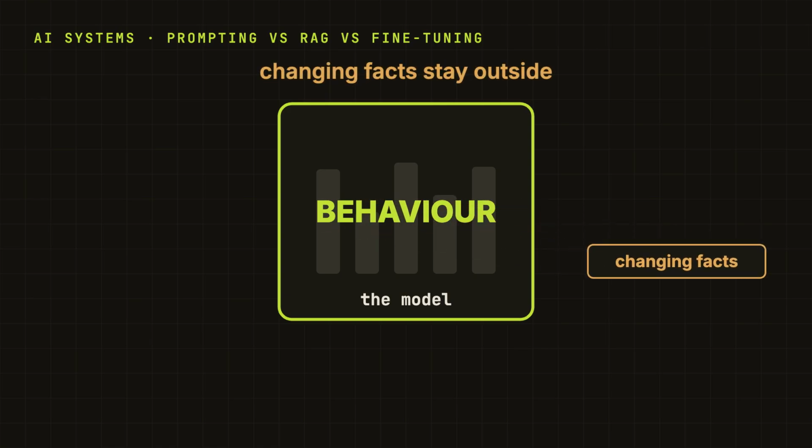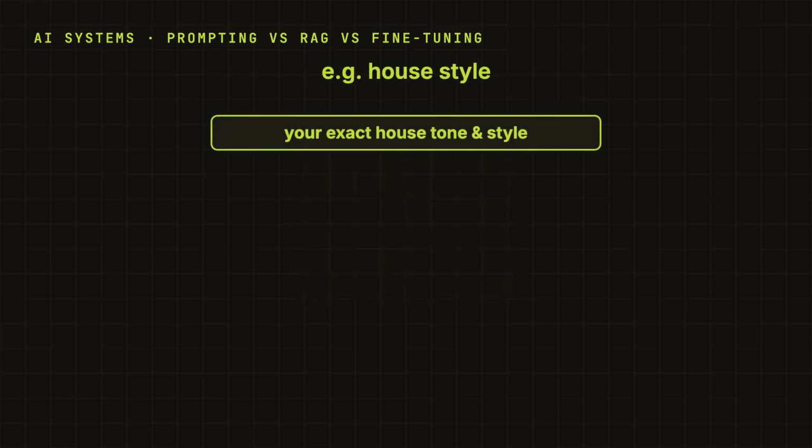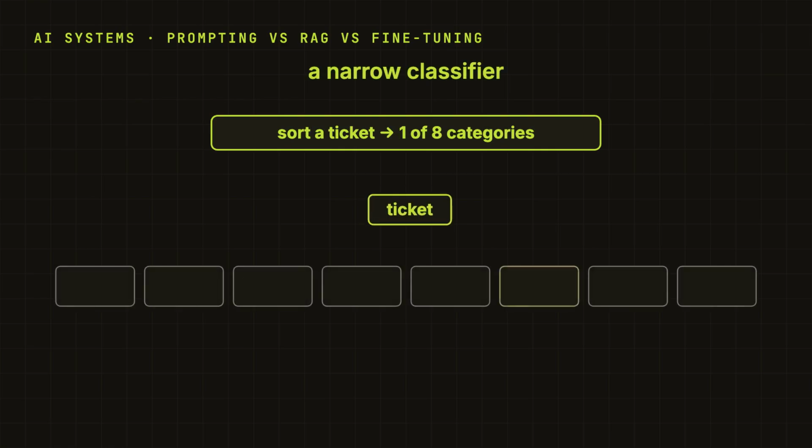That is the distinction. So, when is it the right tool? Because it is genuinely great at one thing, just not the one people reach for. It is for a behavior we need over and over that we cannot get just by asking nicely. Let's say you need every answer in your company's specific tone and style, or you have a narrow, fiddly job: sort this ticket into one of our 8 internal categories, and plain prompting keeps almost getting it right.